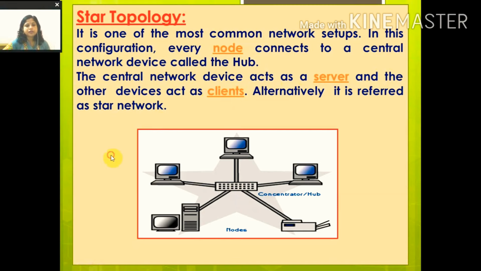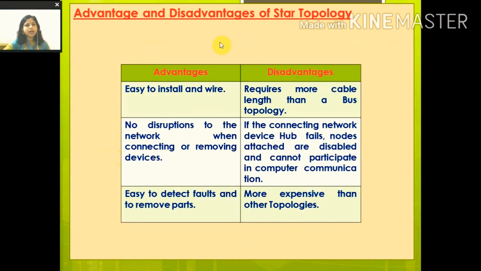Now what are the advantages and disadvantages of star topology? Advantage: easy to install, and there is no disruption to the network when connecting or removing devices. It requires more cable length than a bus topology. If the connecting network device fails, nodes attached are disabled and cannot participate in communication.